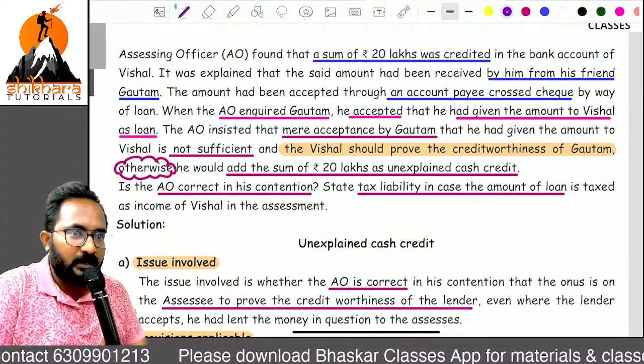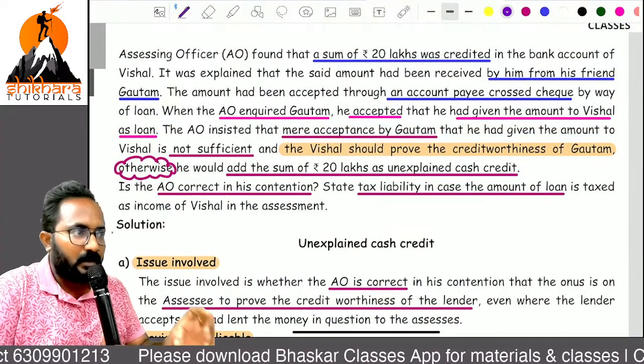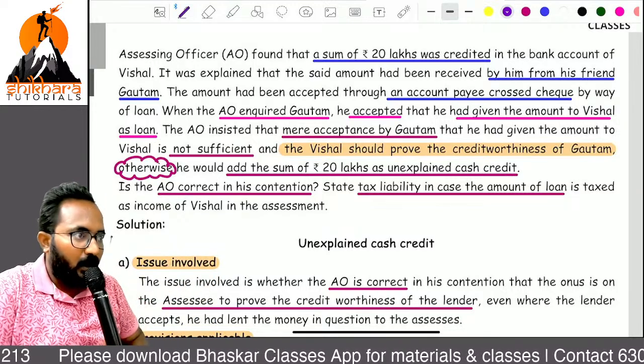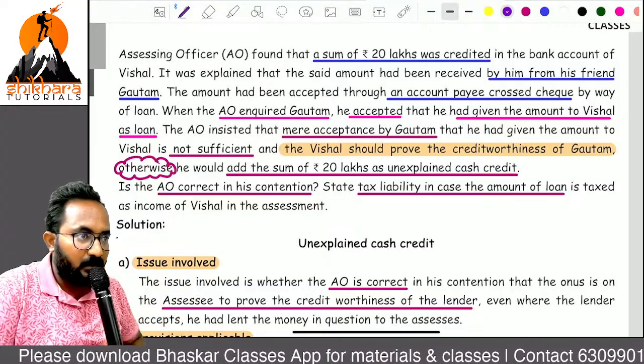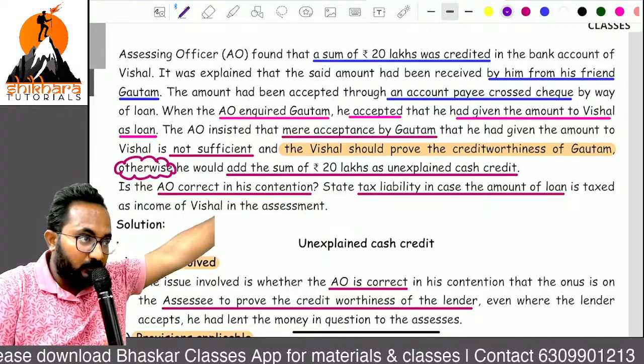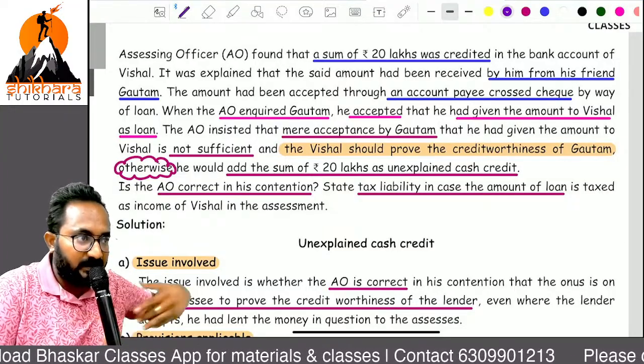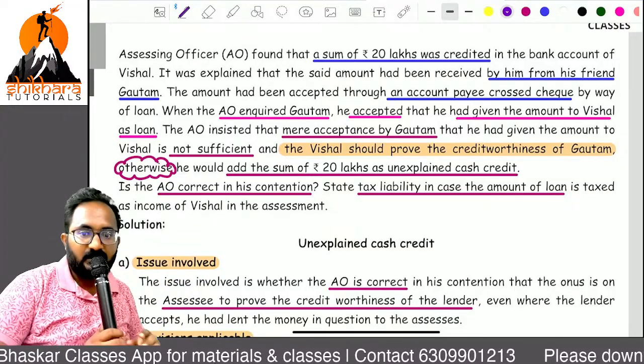What is the keyword we have to write here? Creditworthiness. Not only identification of the lender, not only confirmation from the lender, you have to prove the creditworthiness of the lender also. Then that is treated as a loan or advance. Otherwise that is treated as undisclosed income.